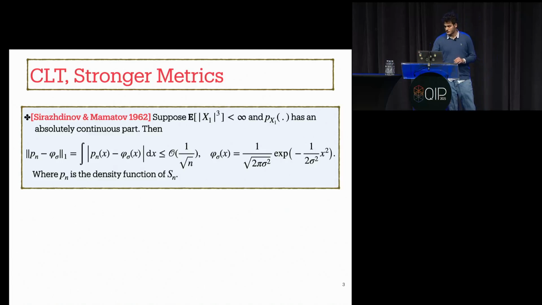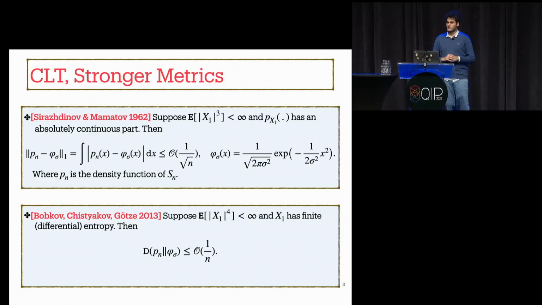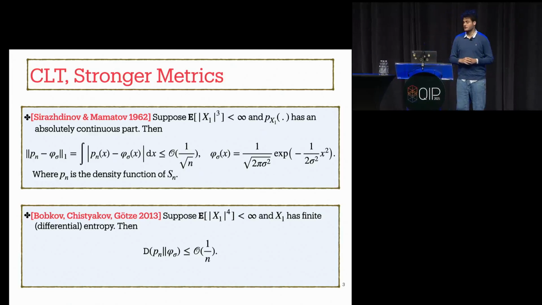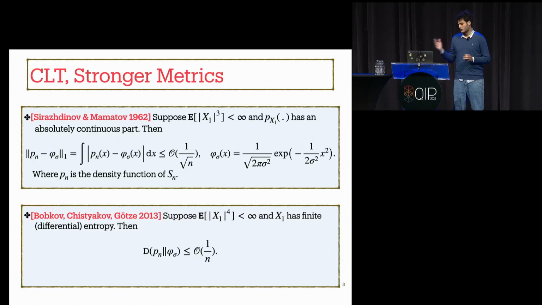And regarding the entropic version of the central limit theorem, I can point to a more recent result by Bobkov, Chistyakov, and Götze in 2013. They showed that assuming the finiteness of the fourth order moment and the additional assumption that X1 has finite differential entropy, Pn converges to phi sigma in the sense of relative entropy at the rate of 1 over n. I should mention that these two convergence rates are optimal. These assumptions are essentially minimal. So to the best of our knowledge, these two results in the classical setting are the best known results for the central limit theorem in total variation distance and in the entropic version.